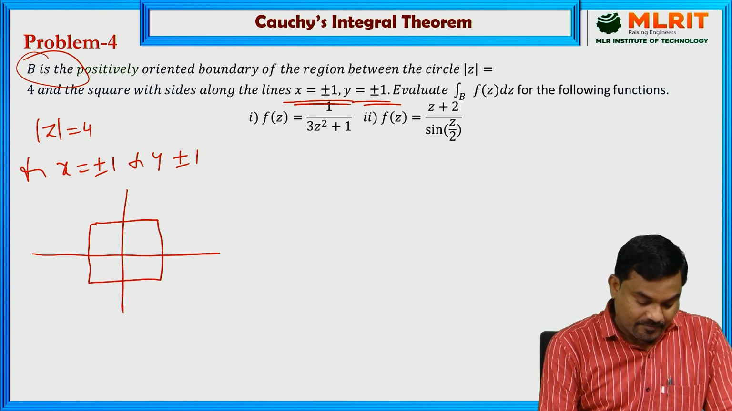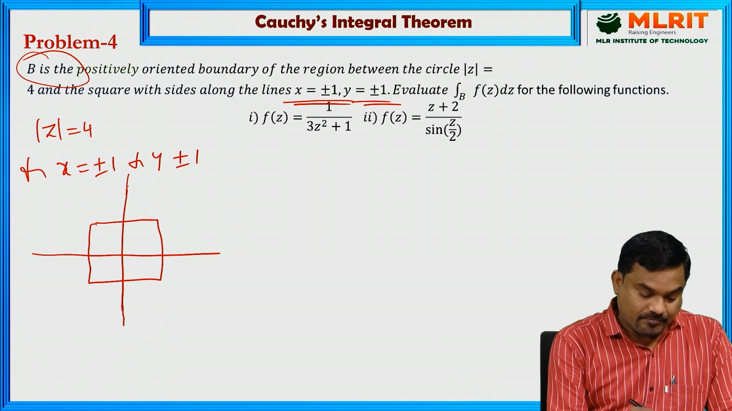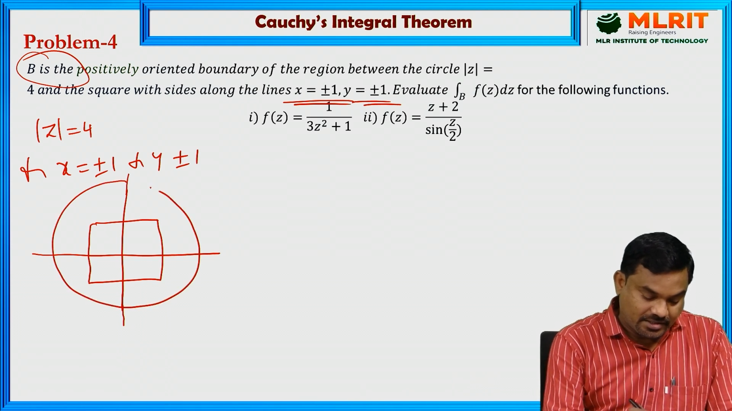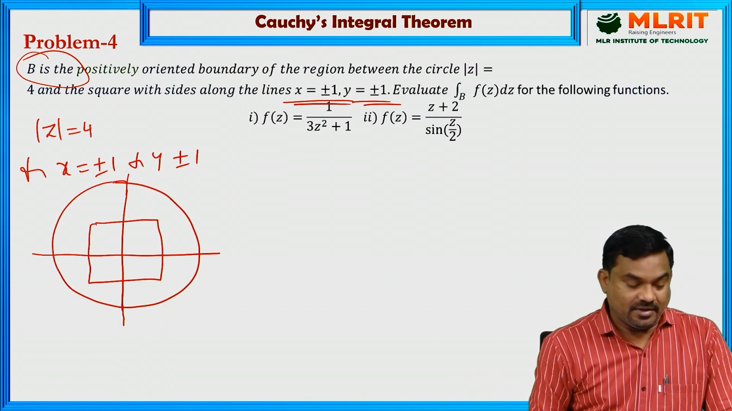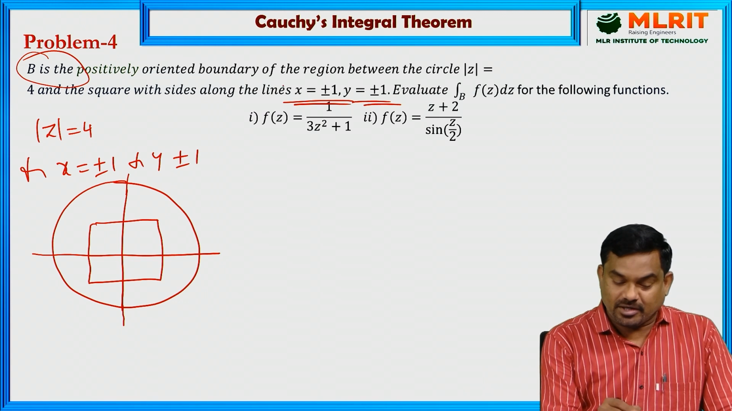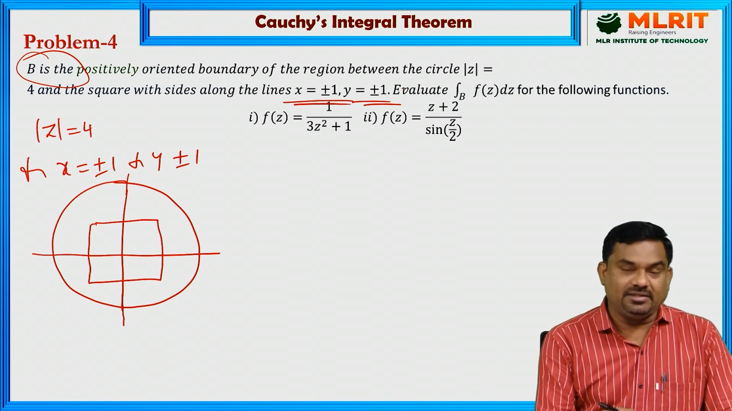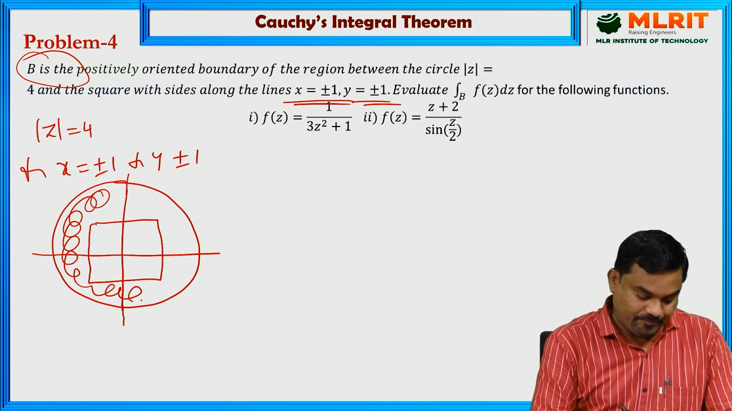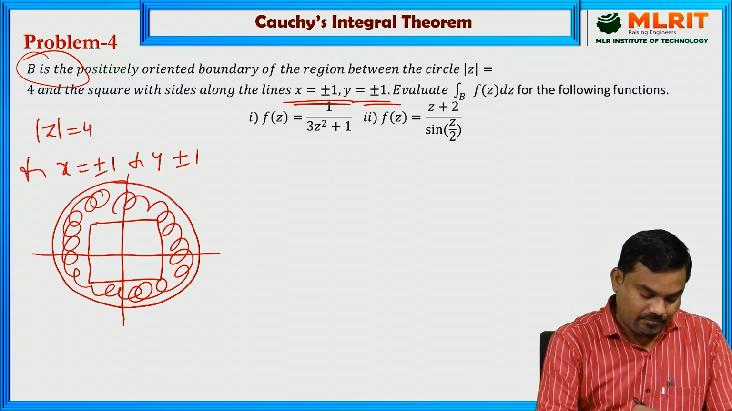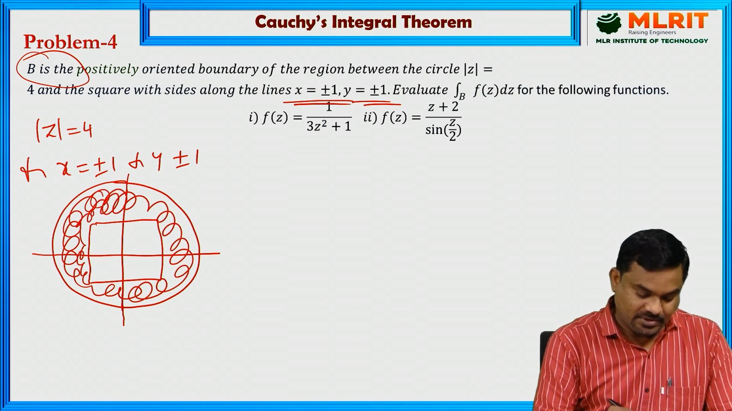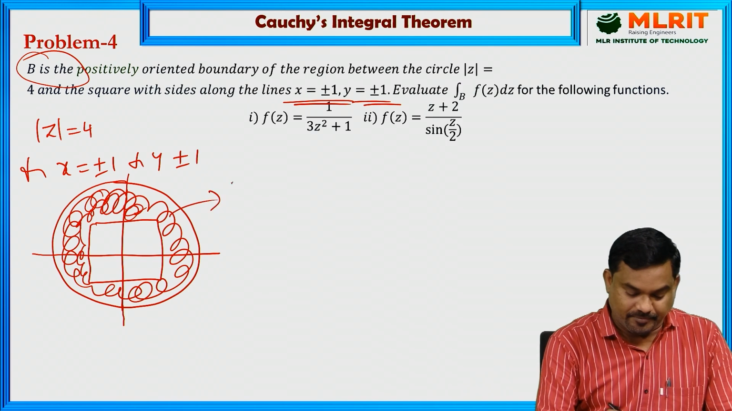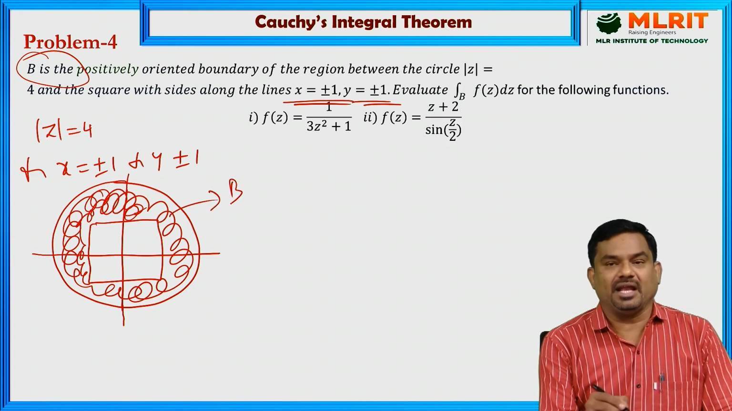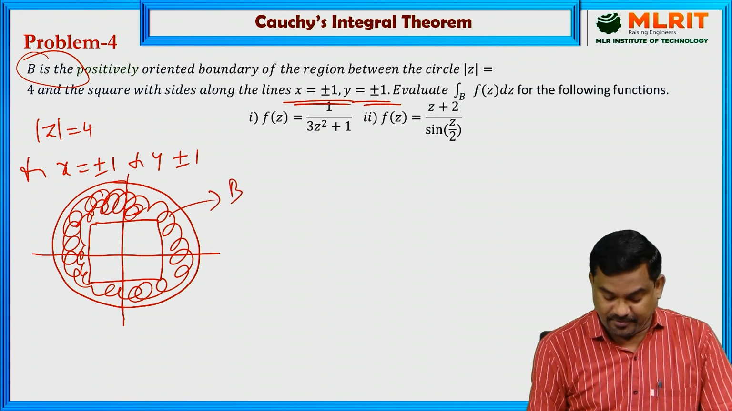and then outside, a circle. So B is the positively oriented boundary of the region between these two. So this shaded region, this is the region B. We need to evaluate the line integral over this region B.